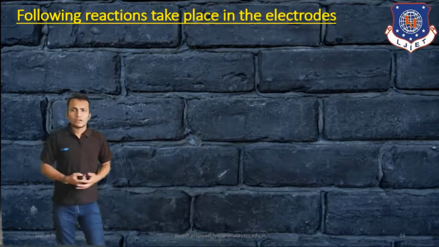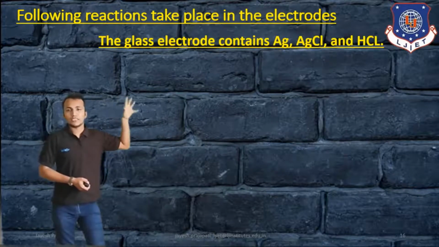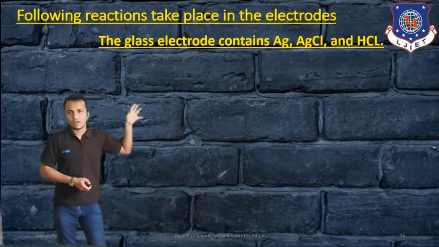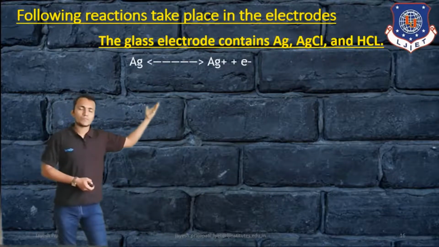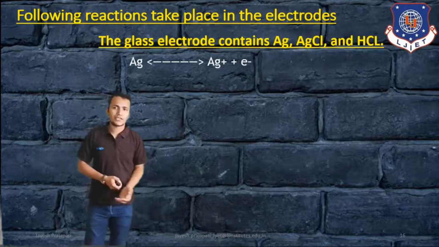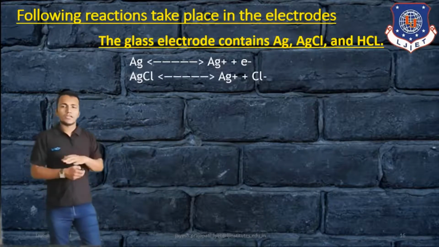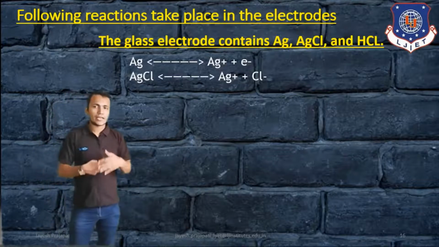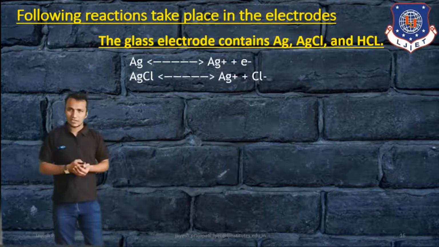There are different reactions that take place in the electrode. First, the glass electrode contains Ag, AgCl and HCl. So it will be like this: Ag plus electron, whenever the reaction takes place. AgCl is dissociated into two parts, Ag plus and Cl minus, one positive and another negative.